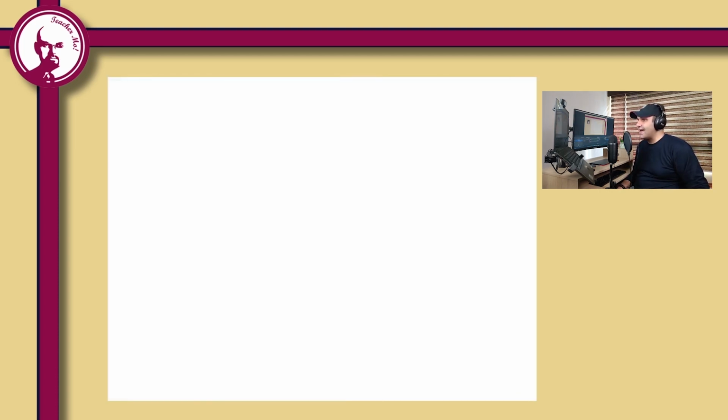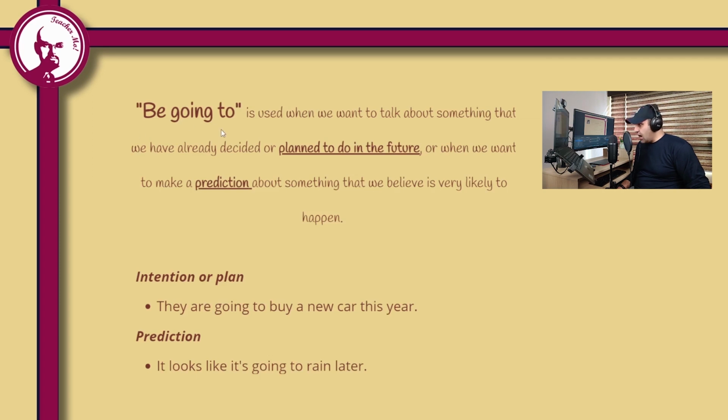Look at this slide now. It says be going to is used when we want to talk about something that we have already decided or planned to do in the future, or when we want to make a prediction about something that we believe is very likely to happen. Very probable, actually. Other examples. Intention or plan: They are going to buy a new car this year. Prediction: It looks like it's going to rain later.